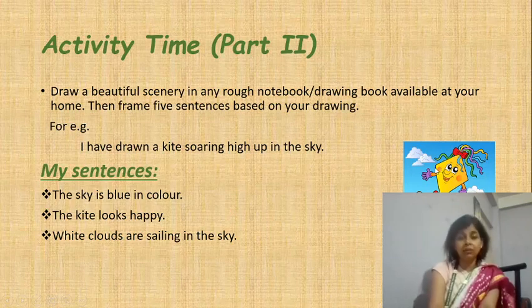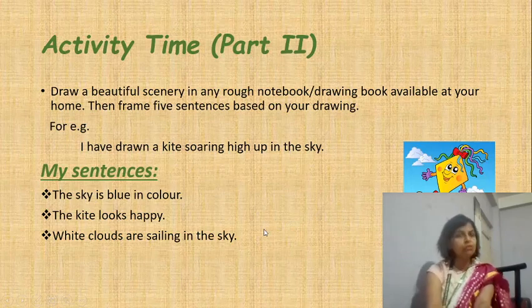See, the drawing which I've drawn, I've written the sky is blue in color. The kite looks happy. Yes, I love to draw happy and smiling faces. So I've put eyes and nose and a smiley here on my kite. So the kite looks happy. And yes, the white clouds in my drawing are sailing. So I've written white clouds are sailing in the sky. Right, children? I think this is good enough for you to understand, and you can accordingly do the activity.